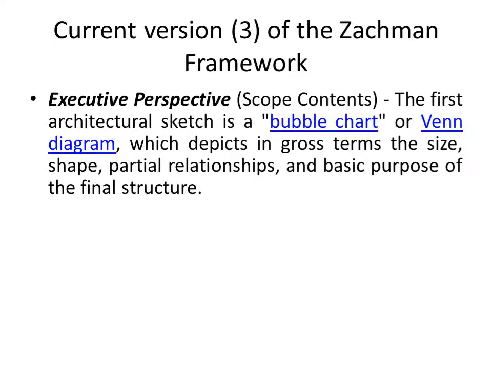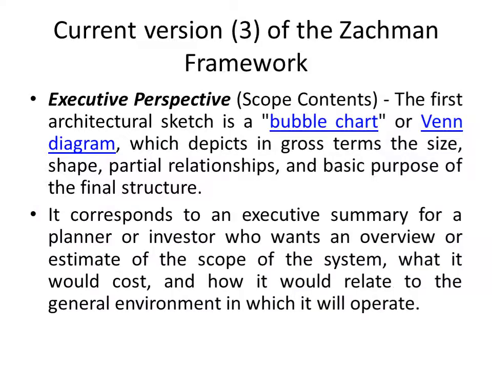Continuing with the current version 3 of the Zachman framework, let us look at the first row, the executive perspective, that is scope contents. The first architectural sketch is a bubble chart or a Venn diagram which depicts the gross terms, the size, the shape, the partial relationships, and some basic purpose of the final structure. So this is the role of the executive perspective.